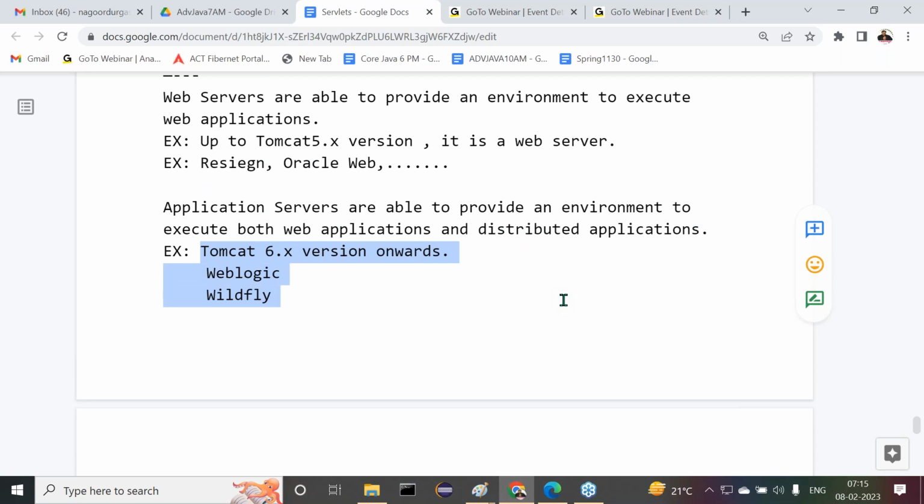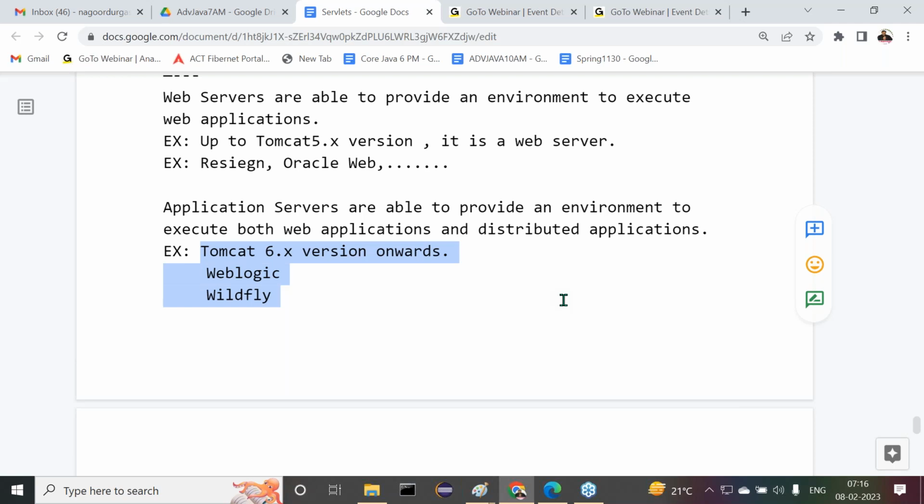From Tomcat 6.x version onwards, Tomcat is an application server. Even so, I have some kind of low priority for the Tomcat server. Heartily, I'm not saying it is an application server. More than a web server, less than an application server. Understand it clearly: higher than a web server, lower than an application server. If I use the word semi application server, it may be suitable. But anyway, documents say that Tomcat 6.x and above versions are an application server.